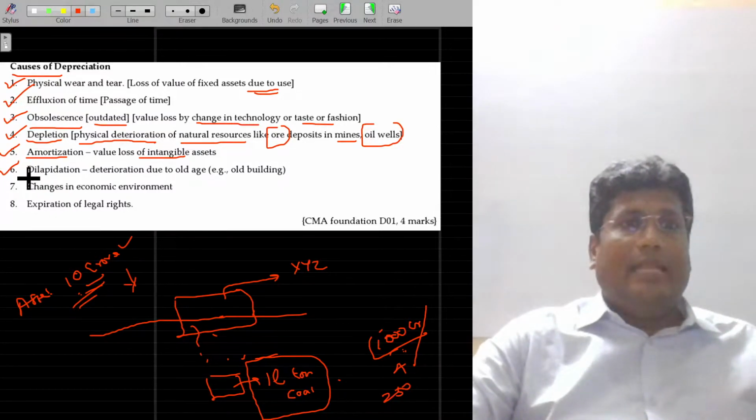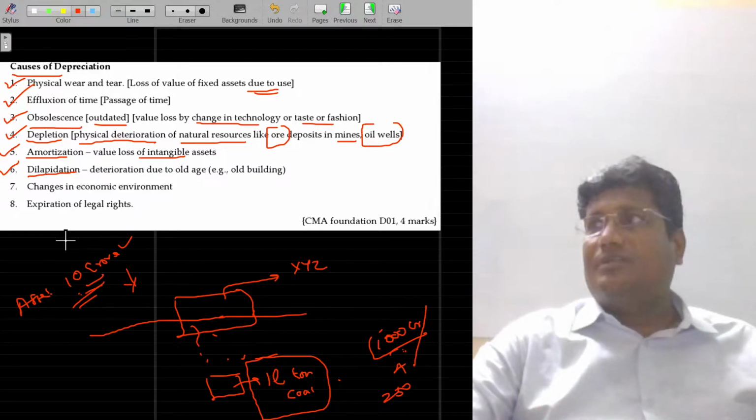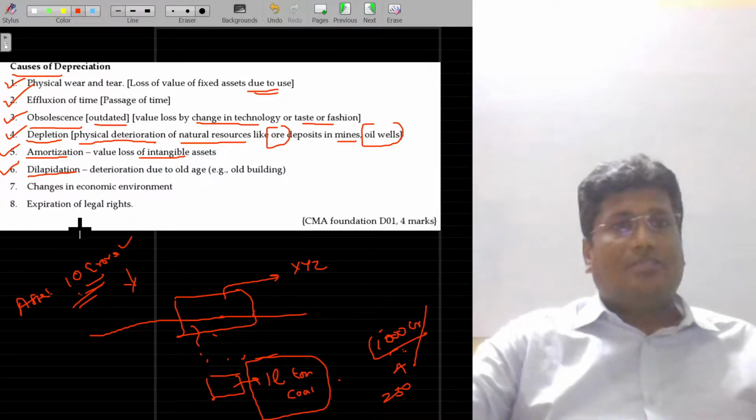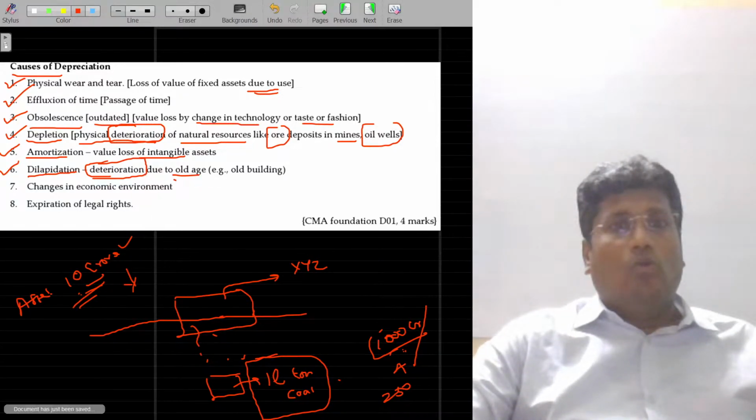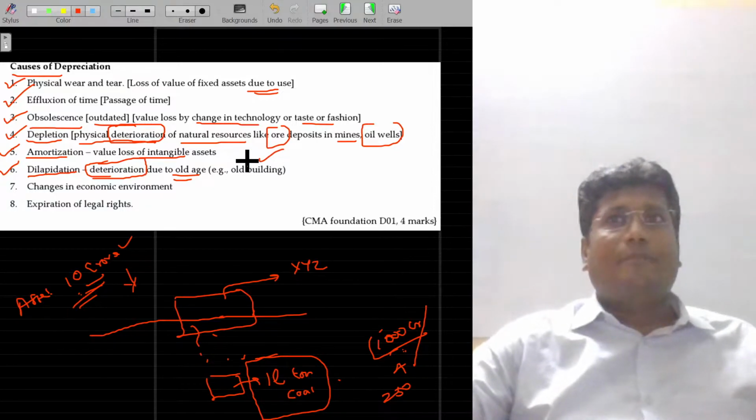Sixth one is dilapidation. Dilapidation is nothing but deterioration. Deterioration is nothing but value loss. Here also I use the term deterioration, due to old age, especially of old buildings.